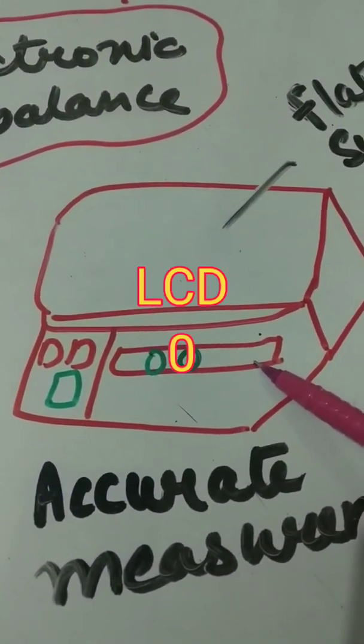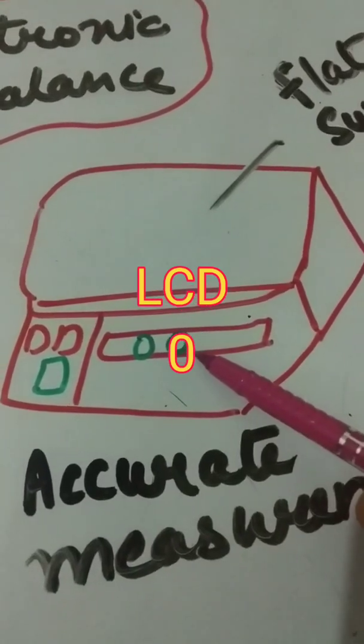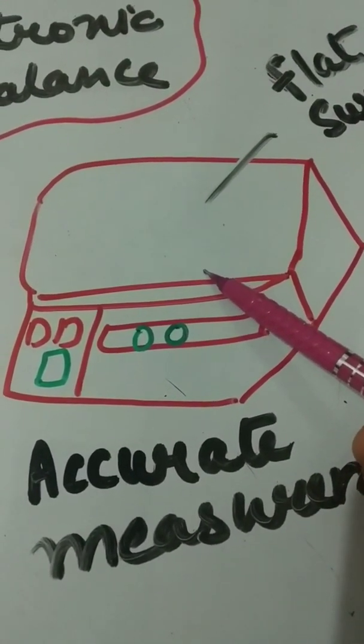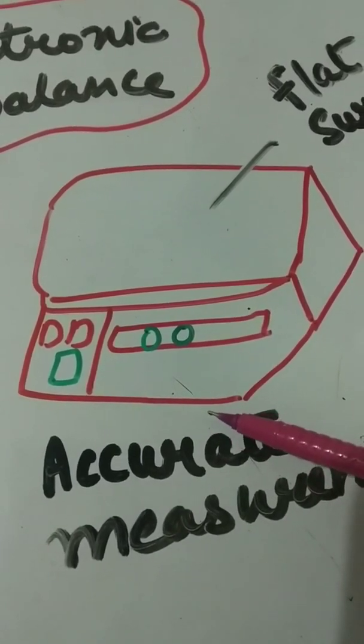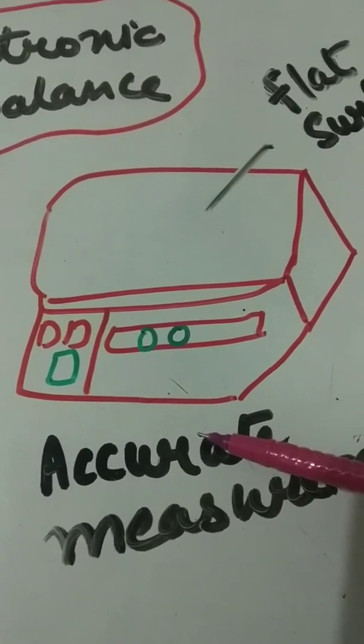The LCD screen of an electronic balance should display 0 when there is no weight placed on it. The unit of measurement should be correctly selected based on what is being measured.